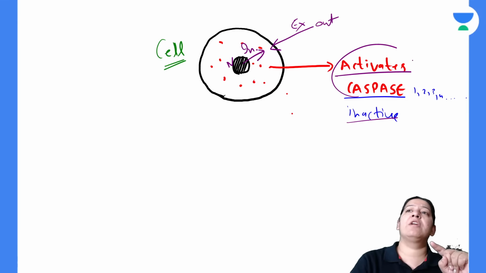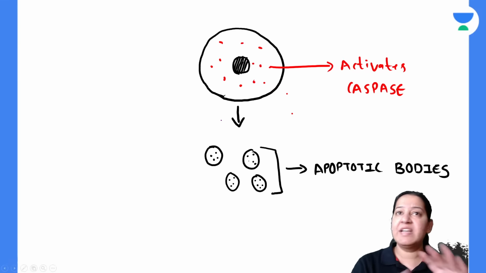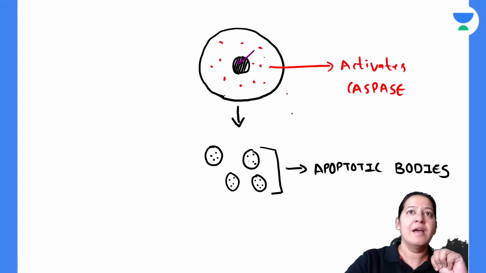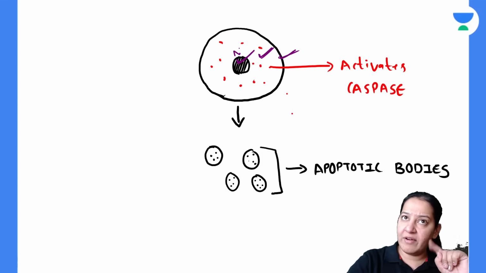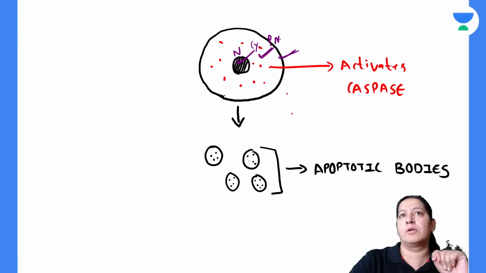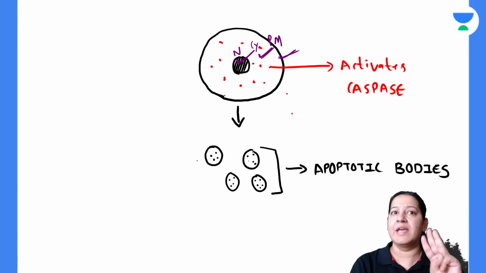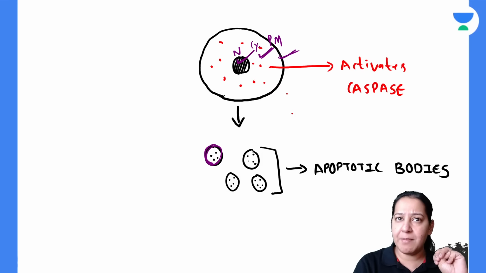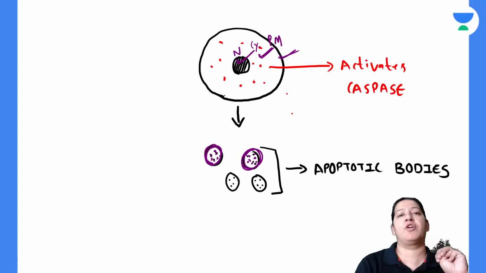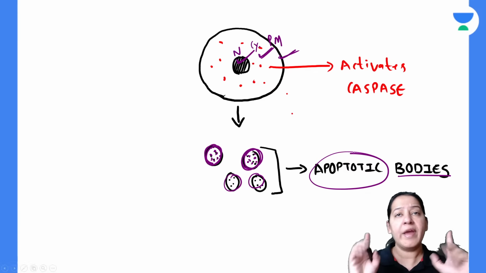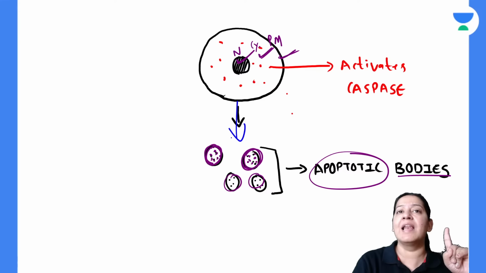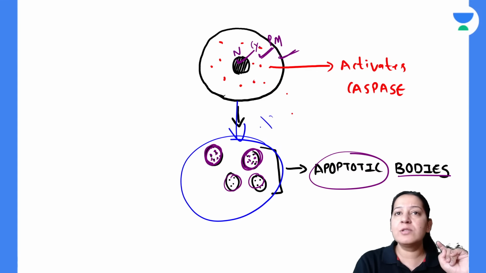Once the caspase is activated, what will it do? The caspase will degrade three things: number one, the nucleus of the cell; number two, the cytoplasm of the cell; and number three, the cell membrane, the plasma membrane. So the nucleus, cytoplasm and plasma membrane are all degraded. A small portion of plasma membrane, a small portion of cytoplasm and a small portion of nucleus are packed together, and likewise multiple bodies are created. These are known as apoptotic bodies. So, in short, we are converting the entire cell into multiple apoptotic bodies.